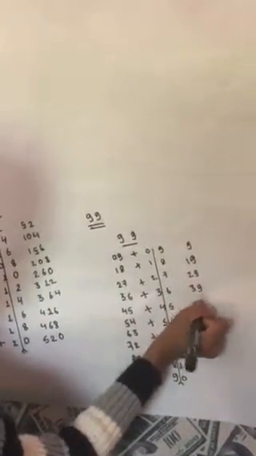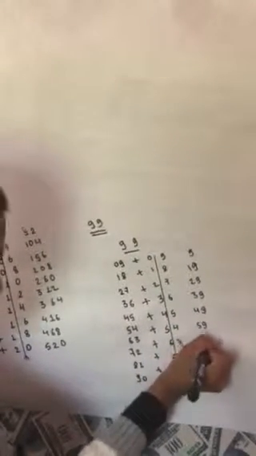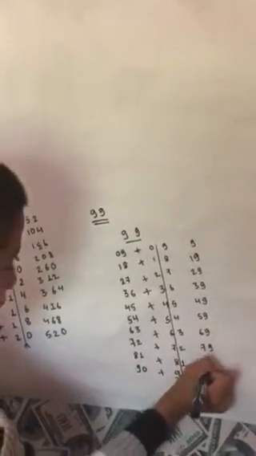Let's add: 9 plus 0, 9. 18 plus 1, 19. 27 plus 2, 29. 36 plus 3, 39. 45 plus 4, 49. 54 plus 5, 59. 63 plus 6, 69. 72 plus 7, 79. 81 plus 8, 89. 90 plus 9, 99.